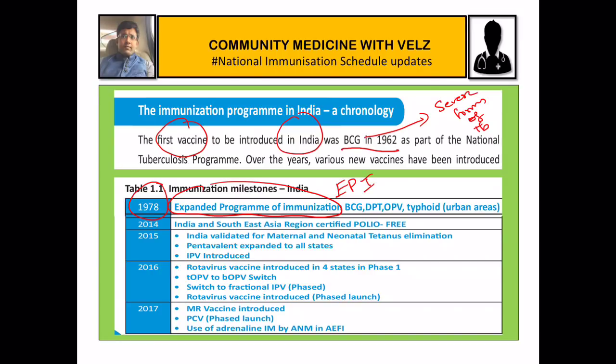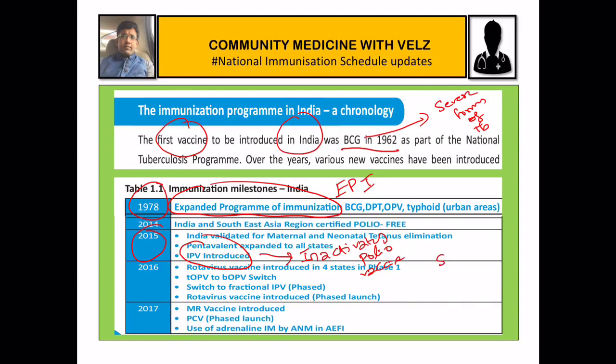In recent years, in 2015, IPV or inactivated polio vaccine was introduced. So is this IPV Salk or Sabin? You always have doubt in exams.